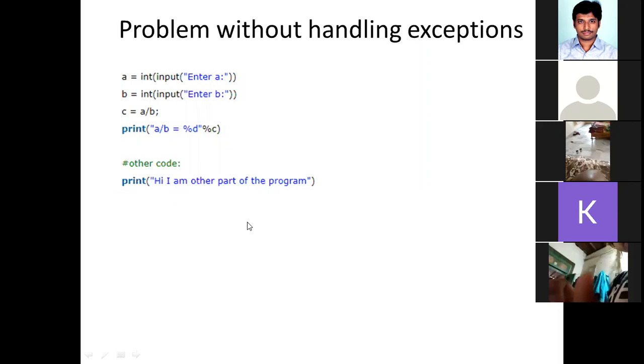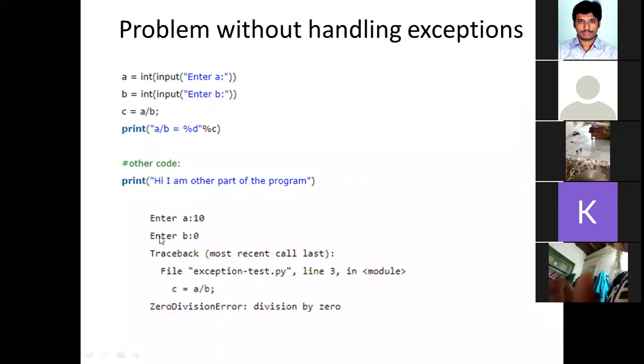Now, coming to this, here we are not handling any exception. Who is handling that exception? Python is automatically handling that exception. That is the reason it is simply displaying the message like this. This is the same message that we got in the Jupyter notebook.